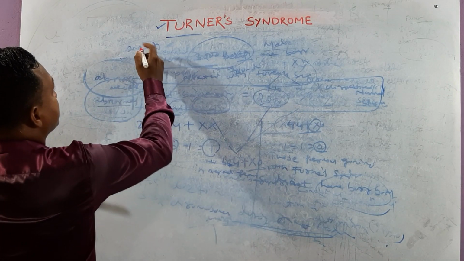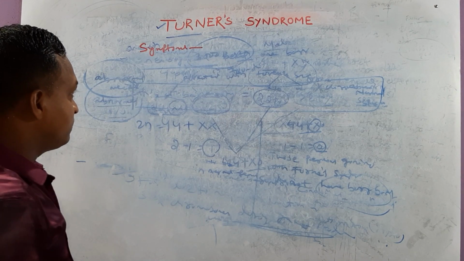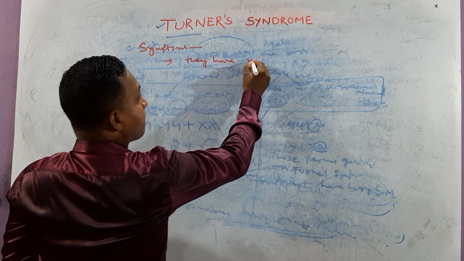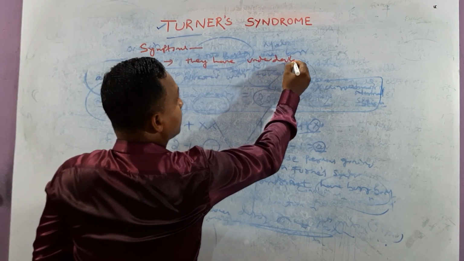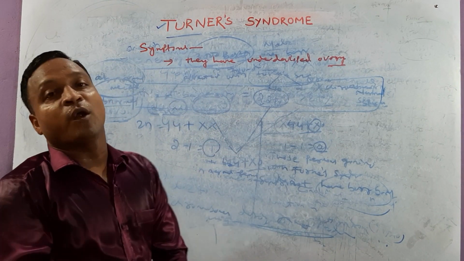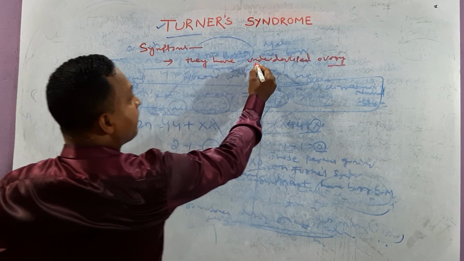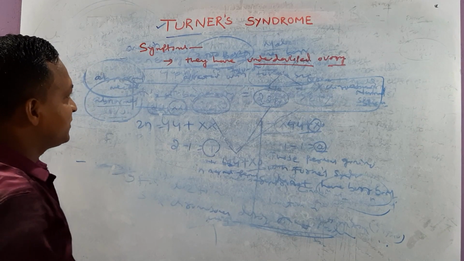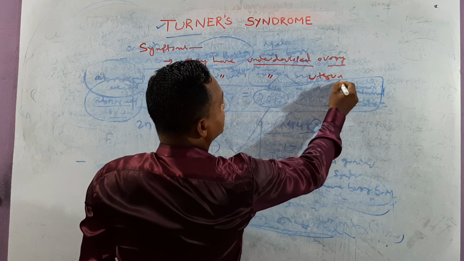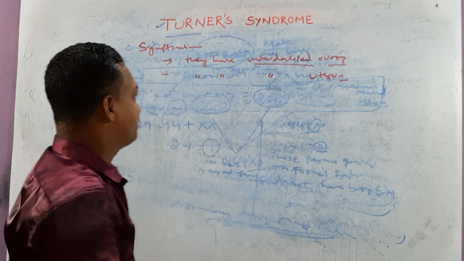First one, the symptoms. The first, they have underdeveloped ovary. The ovary is not properly developed due to lack of one X chromosome. Second, they have underdeveloped uterus. The uterus is also small in size.